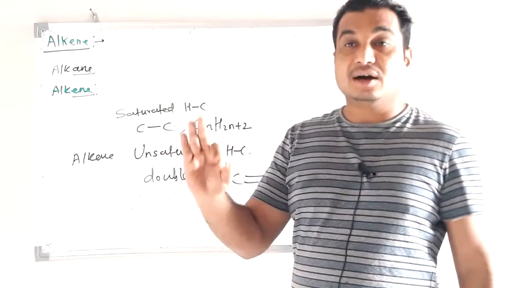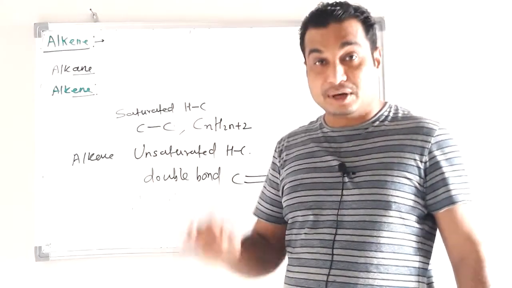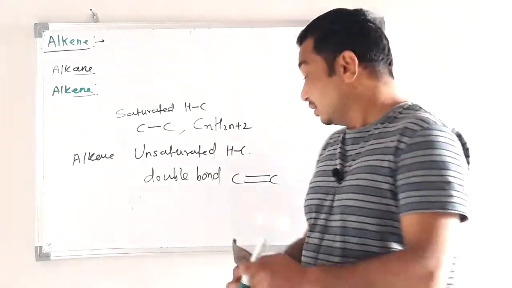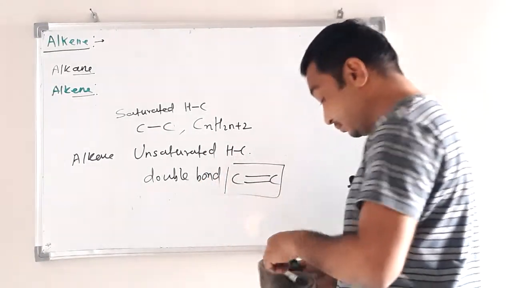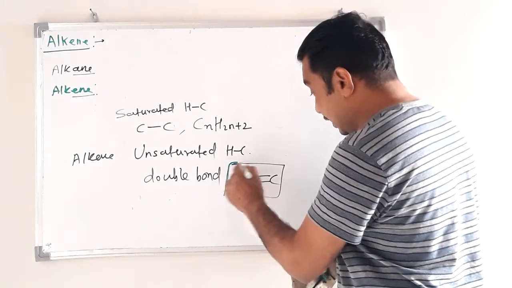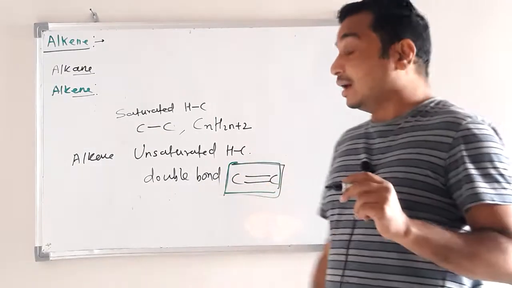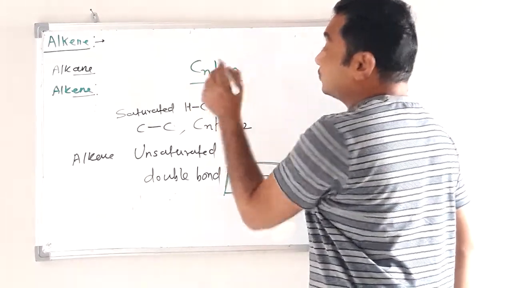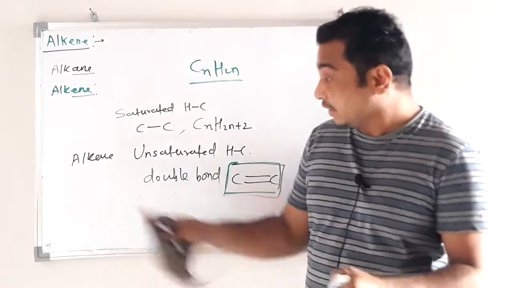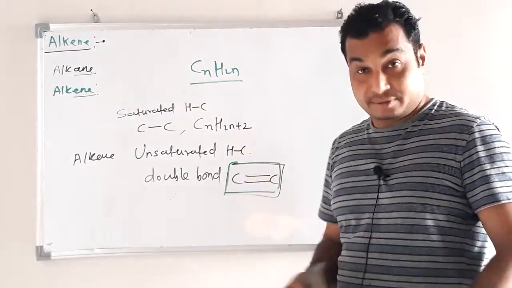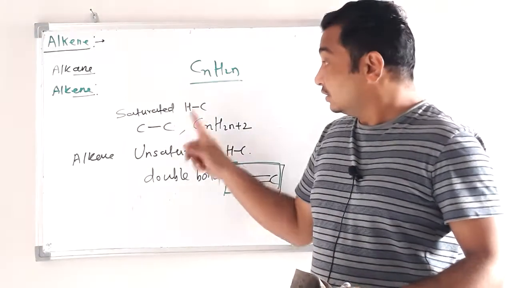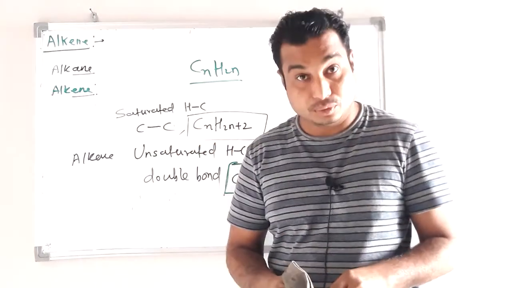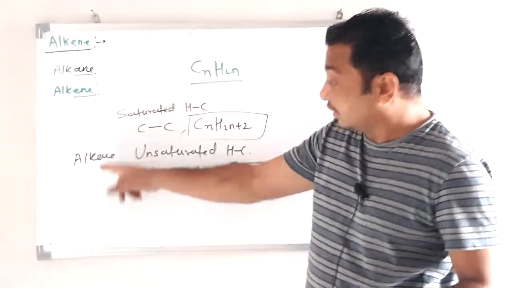Alkene is an unsaturated hydrocarbon containing at least one carbon-carbon double bond in its molecule, and having general formula CnH2n. What is the general formula for alkene? CnH2n. What is the general formula for alkane? CnH2n+2. What is the difference between alkane and alkene?